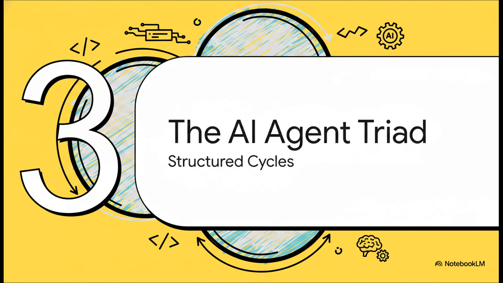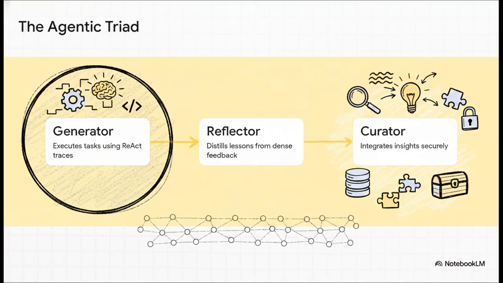Moving on to Section 3, the AI Agent Triad. This three-part modular cycle formalizes exactly how lessons are learned, analyzed, and safely stored. First up, the generator. It acts as the developer, executing tasks using explicit reason and act, or ReAct, traces. Basically, it has to document its logical thought process before taking action. Then the reflector acts as QA. If a failure happens, it analyzes the generator's dense feedback and distills it into clear, natural language lessons. Finally, the curator takes those insights and integrates them to manage redundancy.